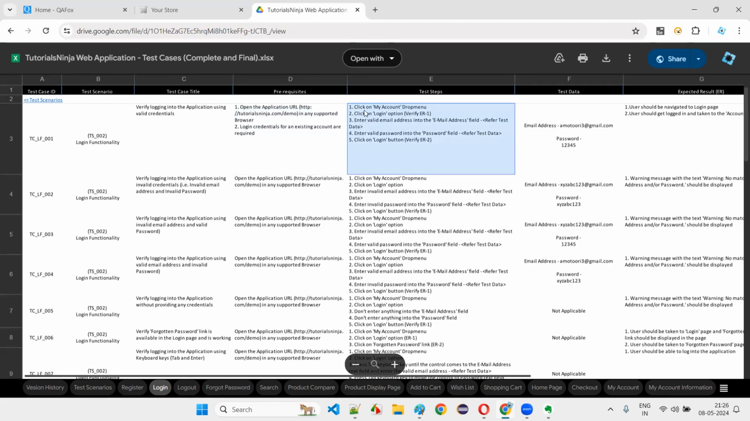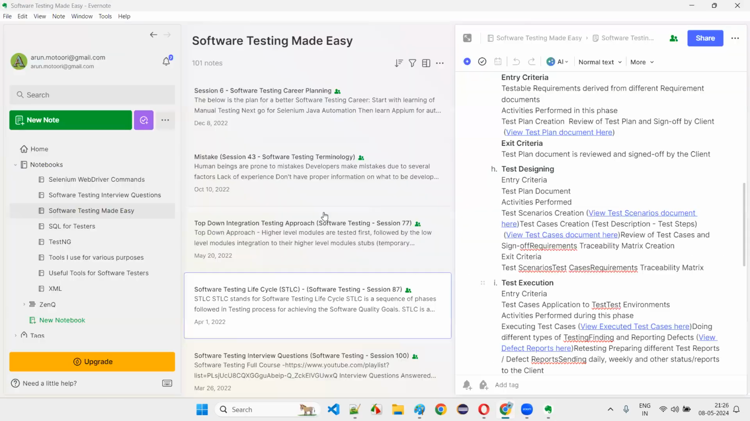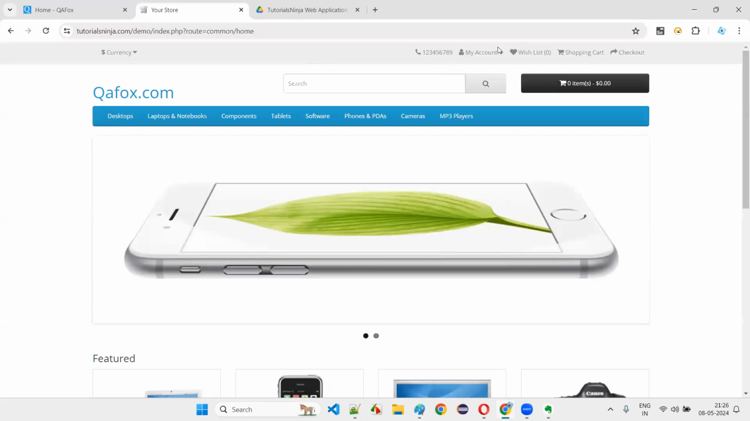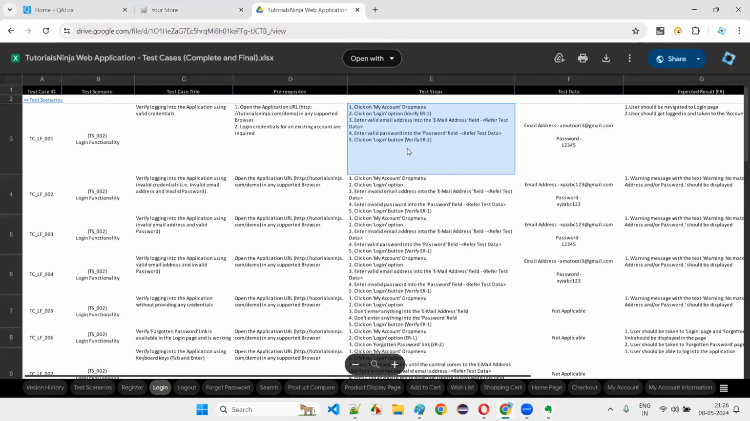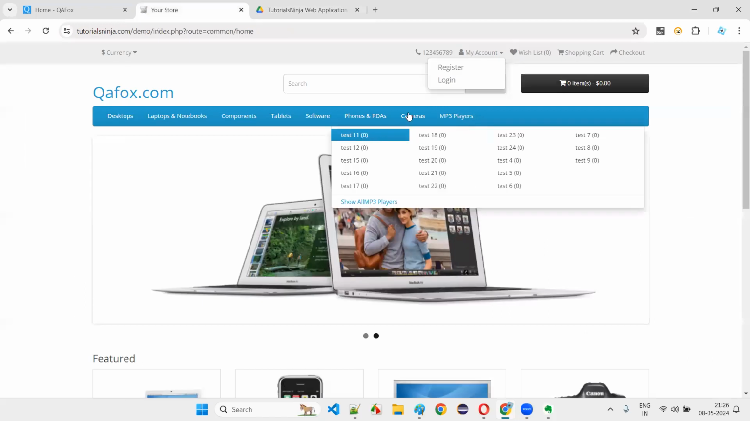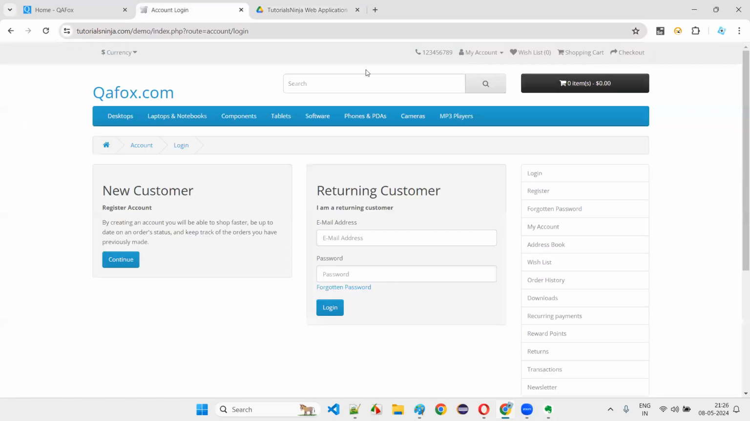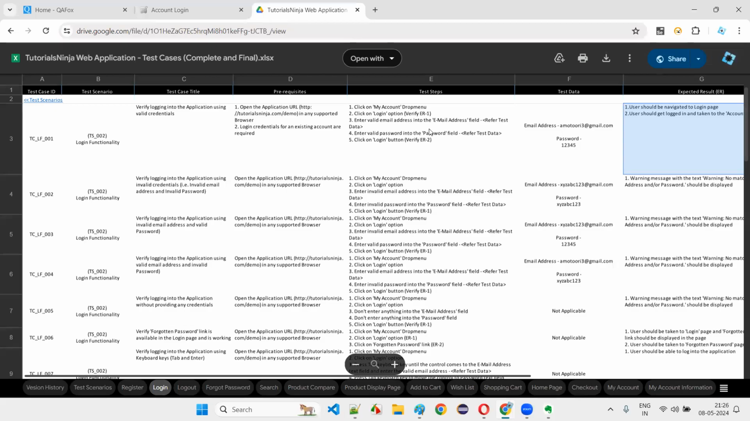After opening the application URL, we have to click on the My Account option here. Then after that, we have to click on the login option. Here, expected result 1 is there. We have to verify which page the user should be navigated to after clicking on the login option: the login page. Yes, we are in the login page. That's correct. It's working fine.